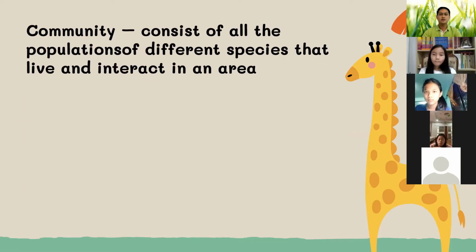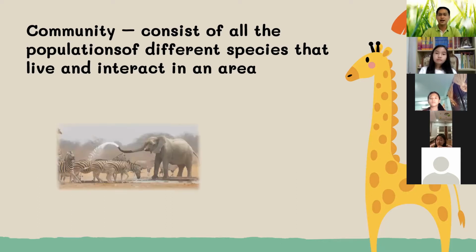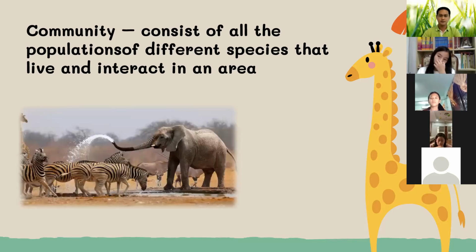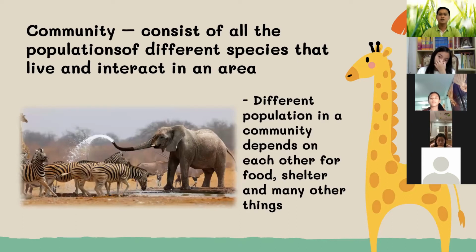Community consists of all the populations of different species that live and interact in an area. Population is a group of the same species. For community, it's a group of populations. So different animals that live together. Different populations in a community depend on each other for food, shelter, and many other things.